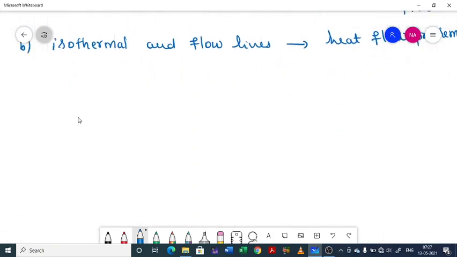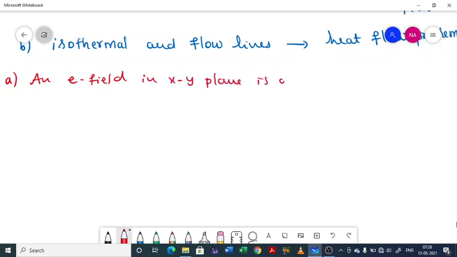So the first problem we are going to solve is problem A. An electrostatic field in the xy plane is given by the potential function phi equal to 3x square y minus y cube.